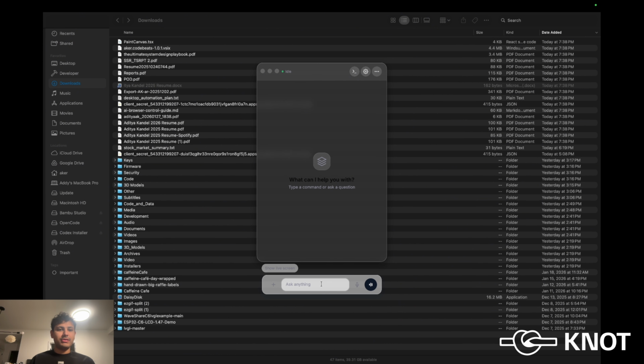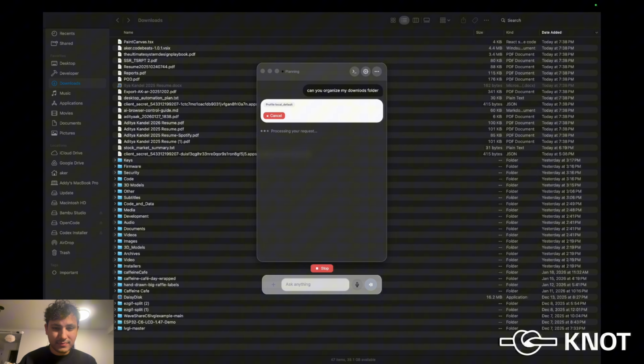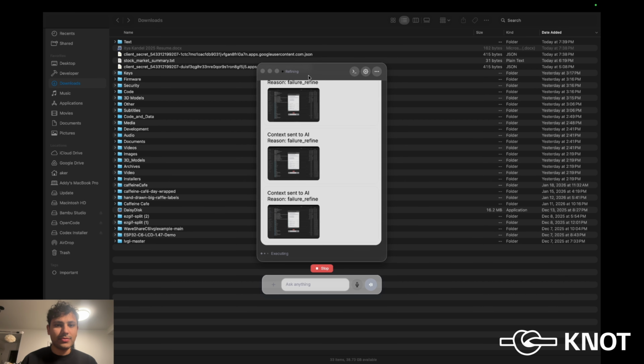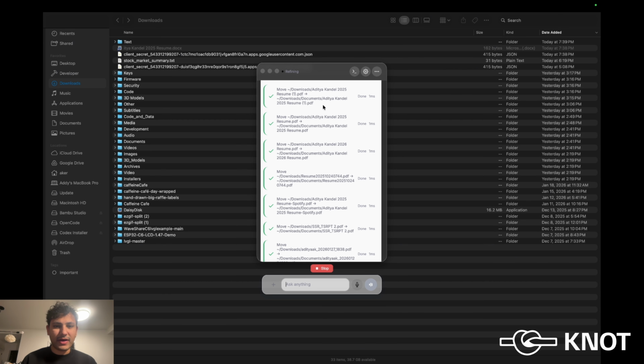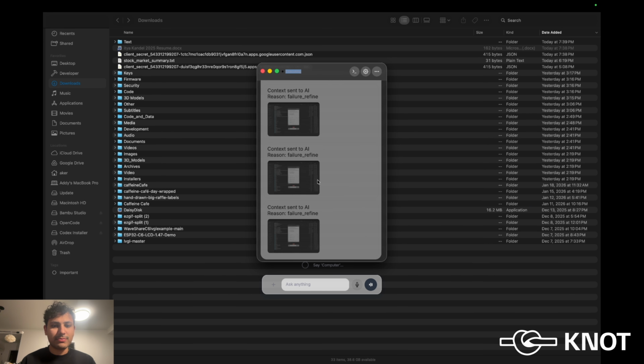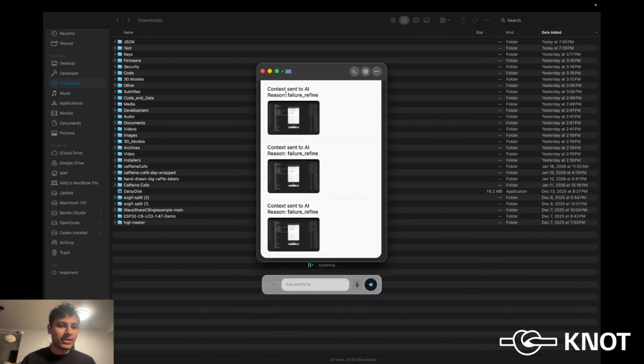One example I can show you right now is that it's able to clean up our downloads. For example, I ask it, can you organize my downloads folder? You can see it's able to move the files. Some of them were having issues, and it tries to see what the issue is. As you can see, it's set into context, and there we go. Now it was able to organize my downloads folder by itself. So that's one example of how it's able to handle and control the system for users.